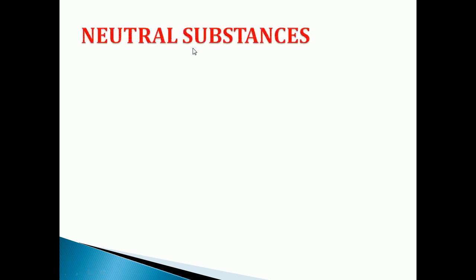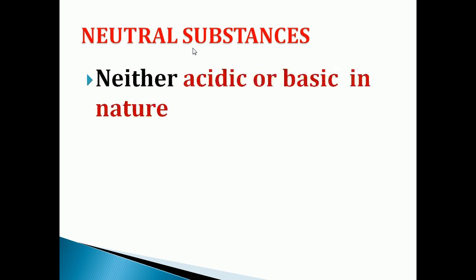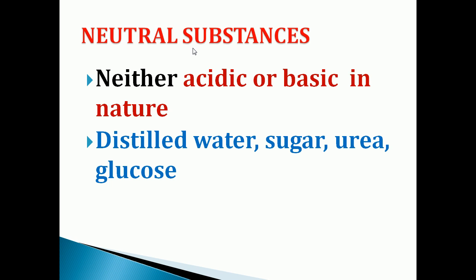Now, the third type of substance is neutral substances. Neutral substances are substances that are neither acidic nor basic in nature. Examples of neutral substances are distilled water, sugar, urea, glucose.